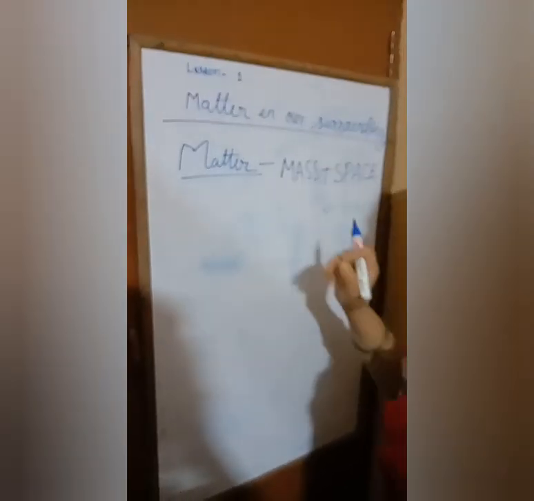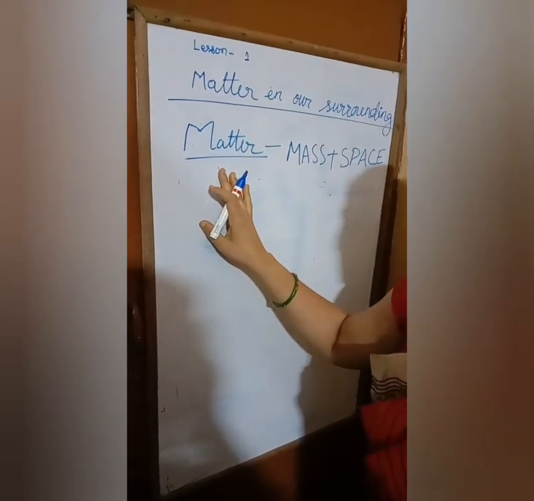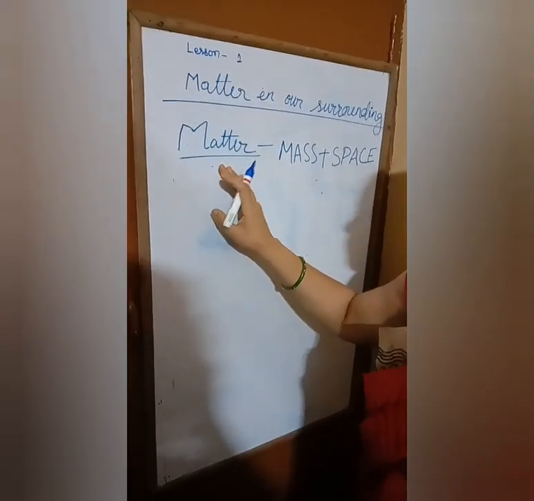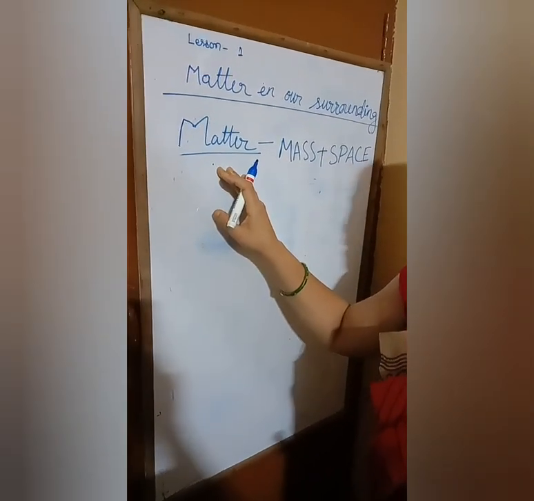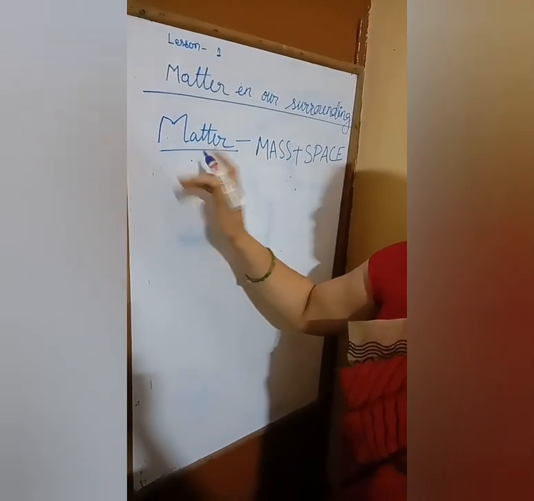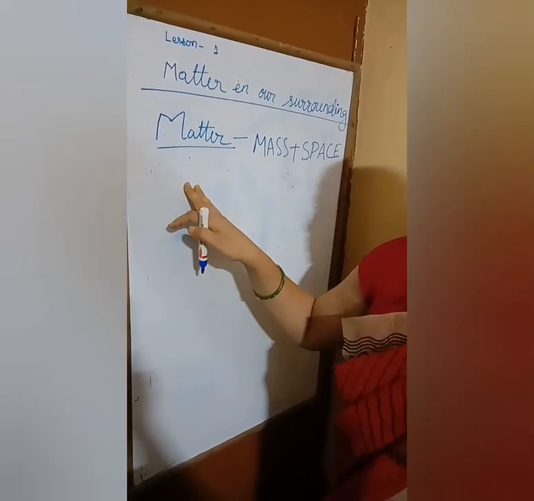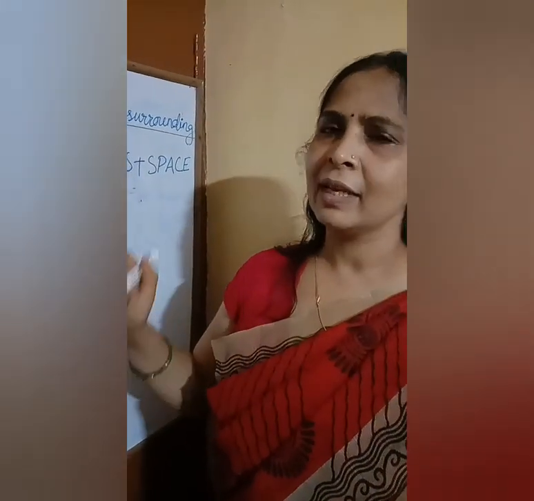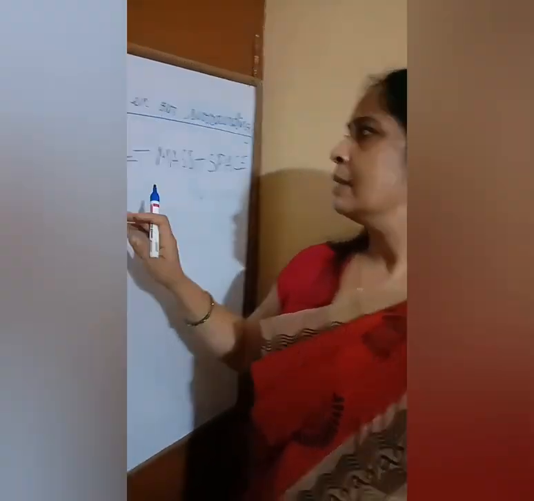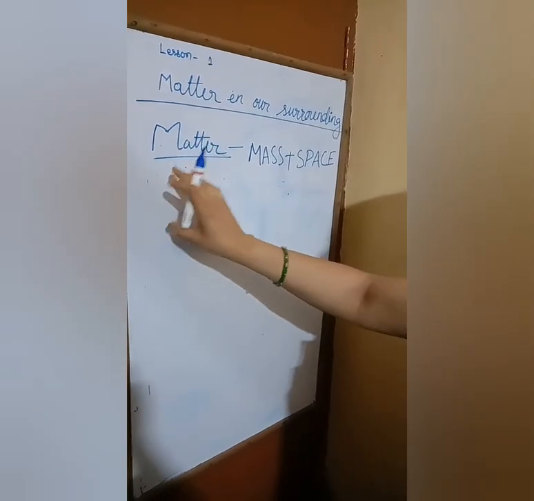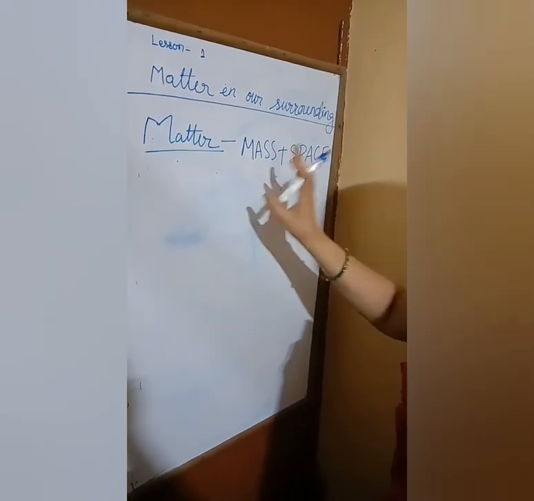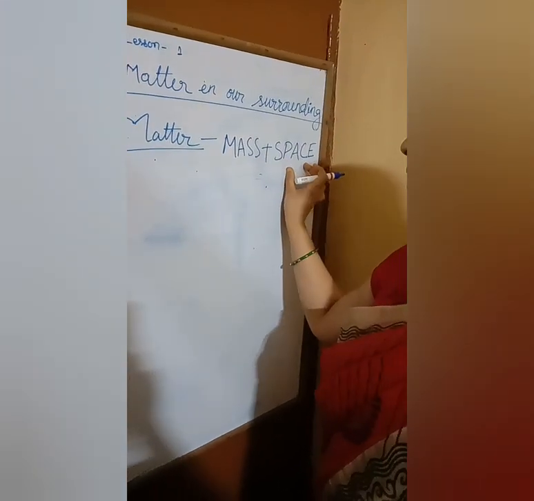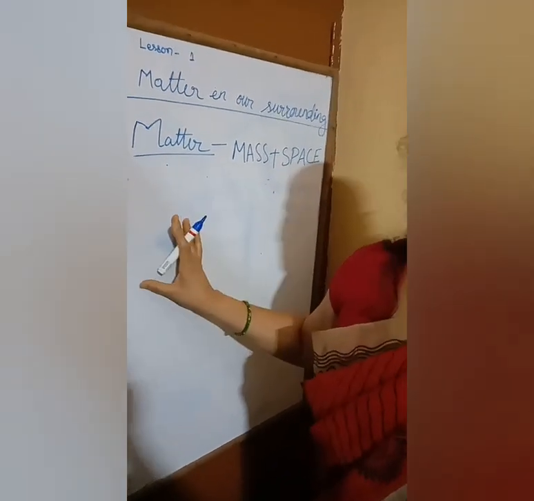So, students, I am going to start lesson 1, matter in our surroundings. To explain it, first I want to explain what matter is. Matter is everything whatever you see around yourself: this pen, this board, anything in your surroundings. Even our body is made up of matter. How can we define matter? Matter is those substances which occupy space and have some mass.